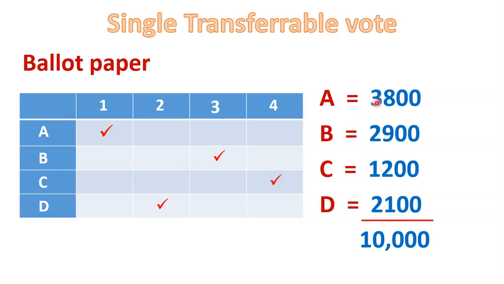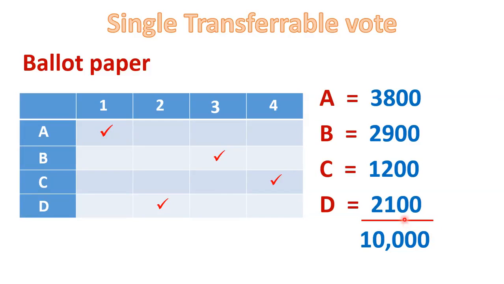So 3,800 voters gave first preference to A, 2,900 voters gave first preference to B, 1,200 voters gave first preference to C and 2,100 voters gave first preference to D. And the total number of voters is 10,000.